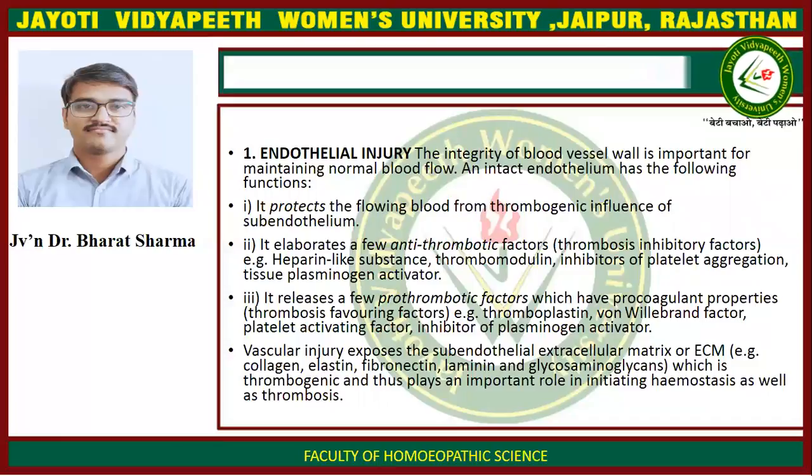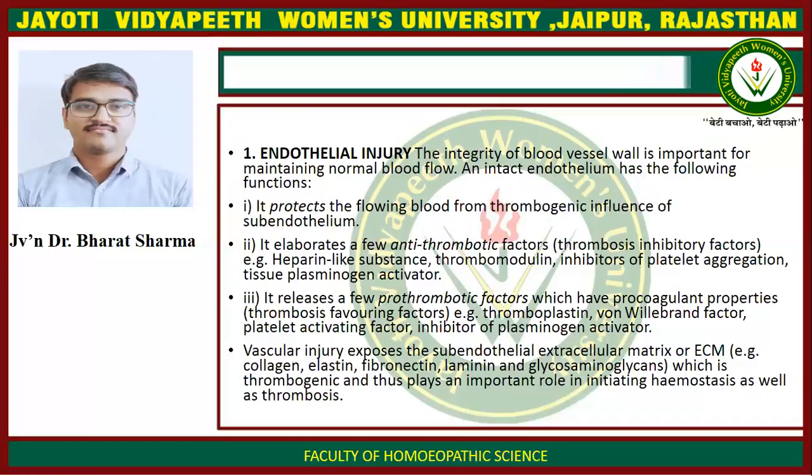First is endothelial injury. The integrity of blood vessel wall is important for maintaining normal blood flow. An intact endothelium has the following functions. First, it protects the flowing blood from thrombogenic influence of subendothelium. Second, it elaborates a few antithrombotic factors, thrombosis inhibitory factors.